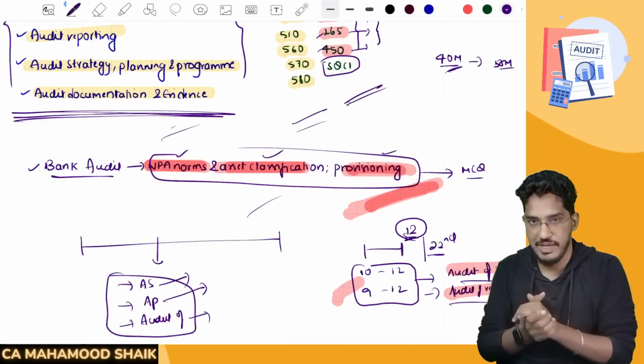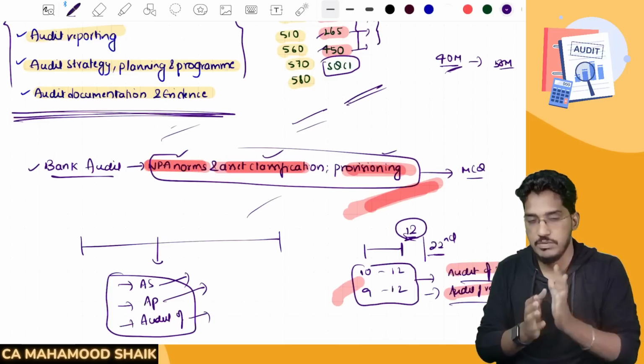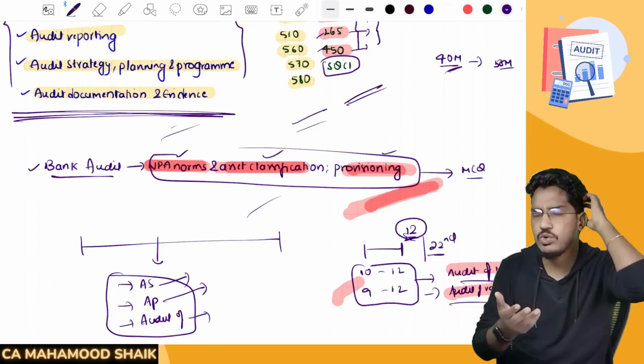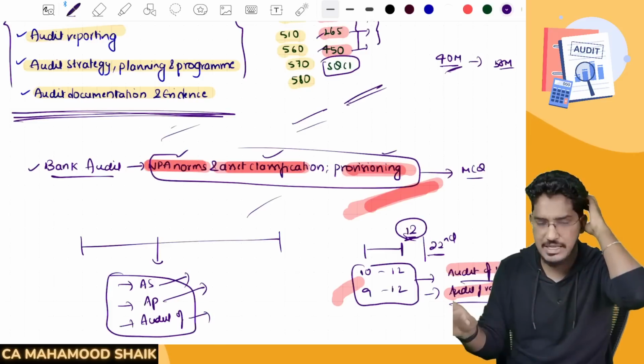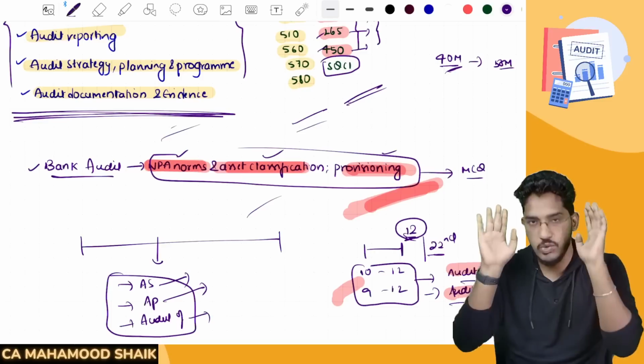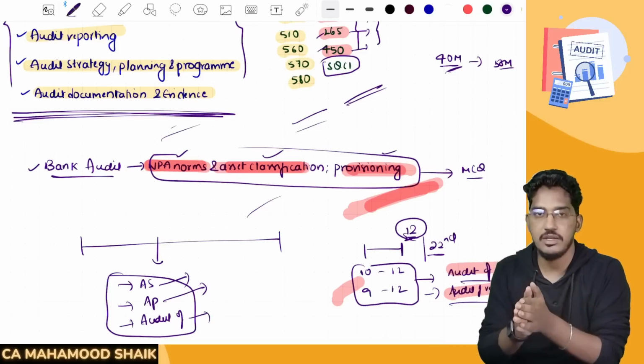Go with the faith that you have done your preparation and the question paper will be manageable. I will not say the question paper will be dead easy. You should not go with that expectation for any exam. The question paper will be manageable. You can answer it. Have a positive attitude.